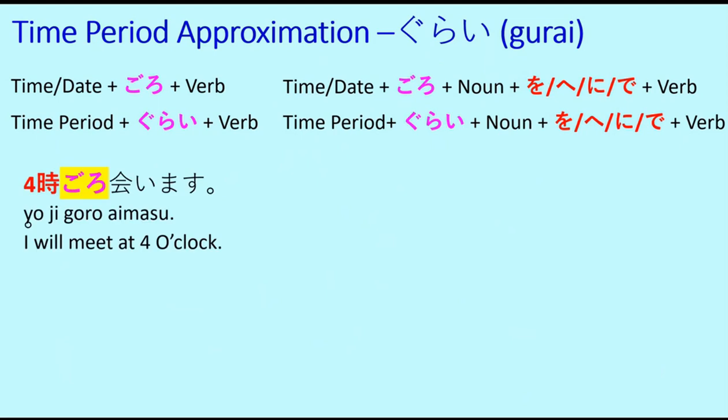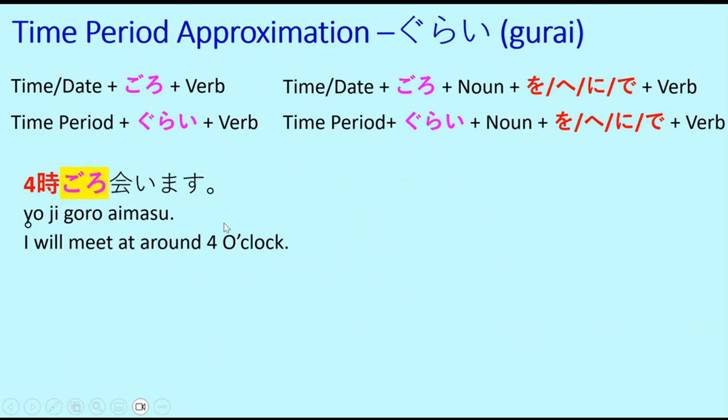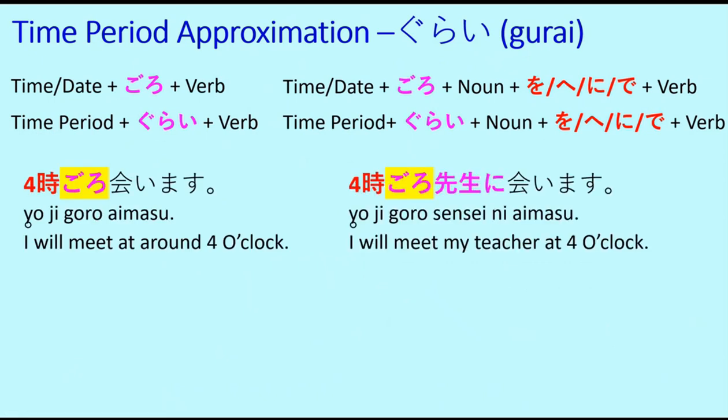Yoji goro aimasu. Yoji goro aimasu means I will meet at 4 o'clock. Aimasu, aimashita, aimasho as we say. So this is the verb to meet. So yoji is 4 o'clock, goro is around. I will meet at around 4 o'clock. And if we say yoji goro sensei ni aimasu, that means I will meet my teacher at 4 o'clock.